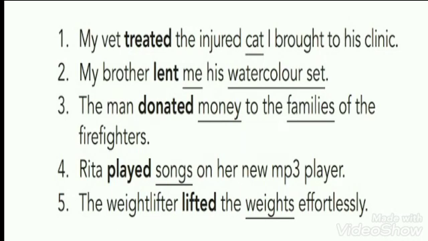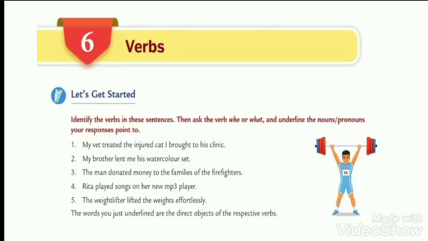And what do I receive? The watercolor set. So the watercolor set is also an object, which is a noun in the sentence. The watercolor set is an object noun and me is an object pronoun. Let us see the next example.